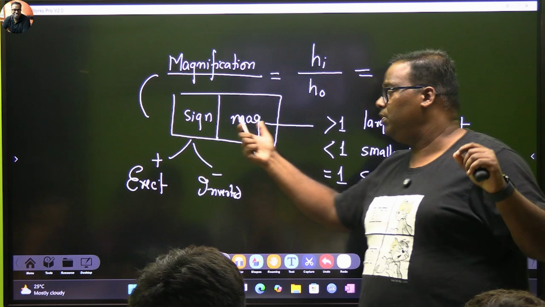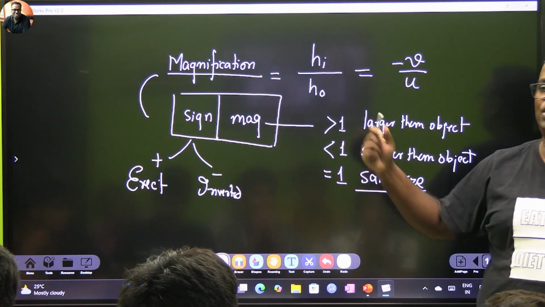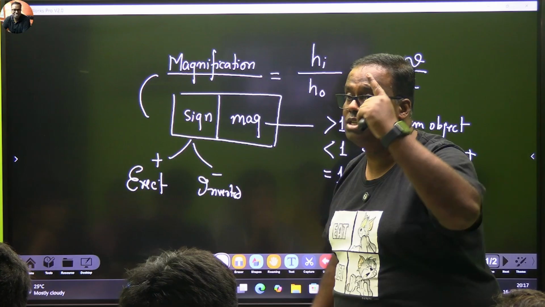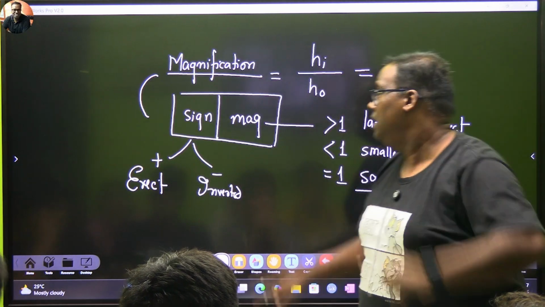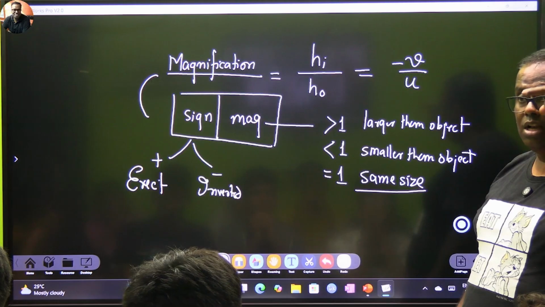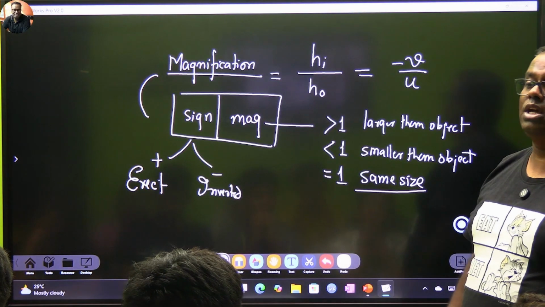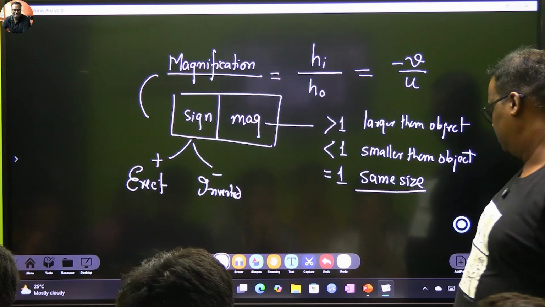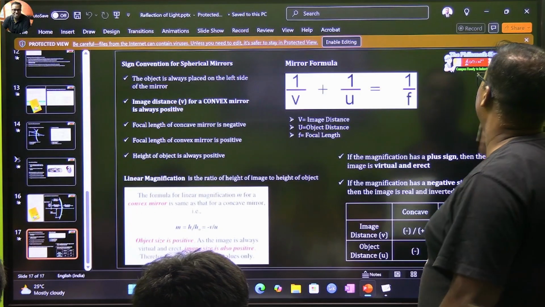And the magnification will always have a sign and a magnification value, which is the magnitude. The sign tells us whether the object is erect or inverted, and the magnitude will tell you whether the object is enlarged, the same size, or a size lesser than that of the object. Is that clear? Right. Can we go back then? Excellent. Intelligent children.